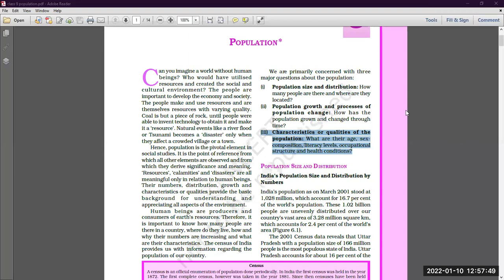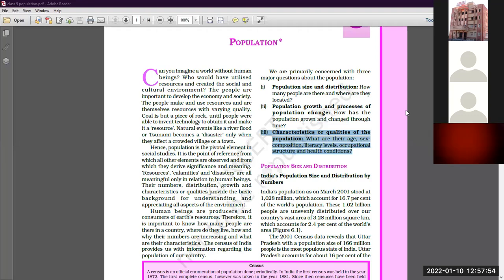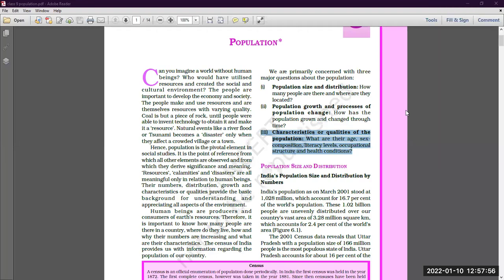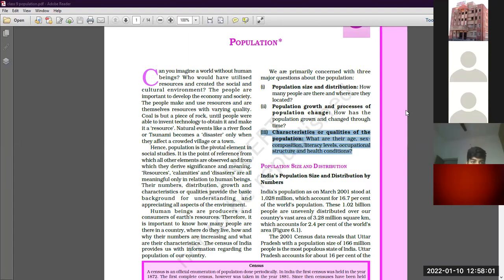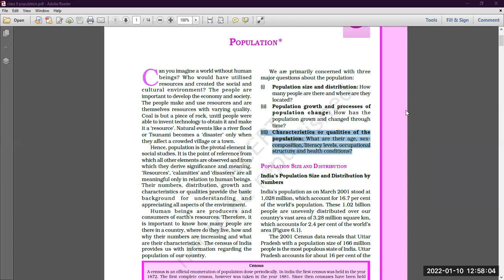So, yes. So, students, the third one, that is characteristics of qualities of the population. That what are their ages? So, different proportion of population in different age groups. Sex composition, that is the number of females per 1000 males. Literacy level, that is what is the literacy level of the population. लिटरेसी लेवल का यहाँ पे सीधा सा मतलब है कोई भी एक लैंग्वेज, a person who attains the age of 7 and more and can easily read, write and understand any one language is considered as literate. तो हम literacy rate भी देखेंगे.